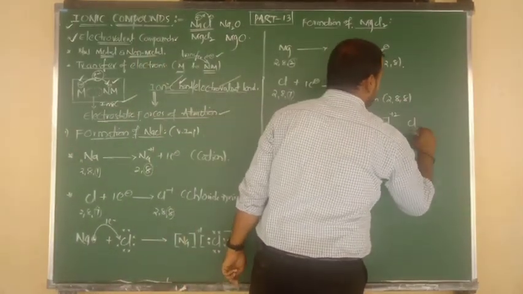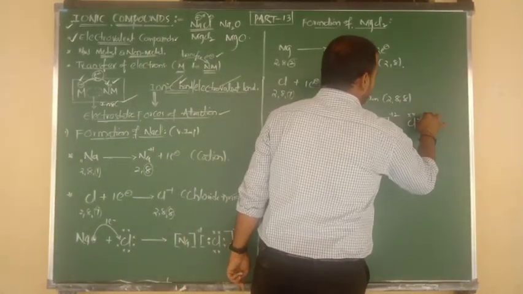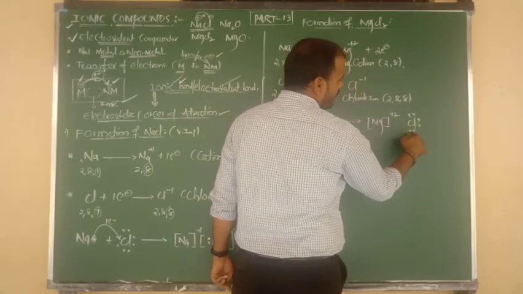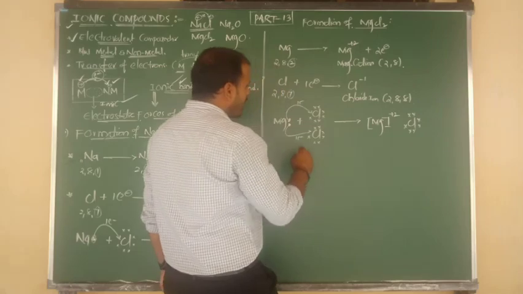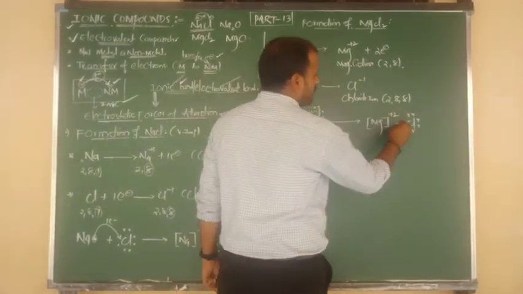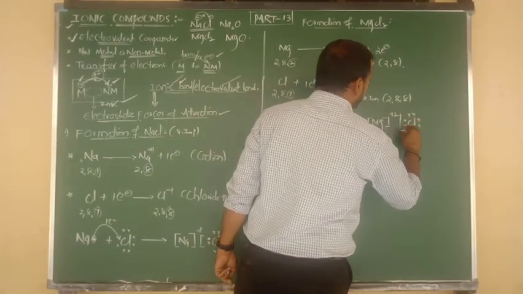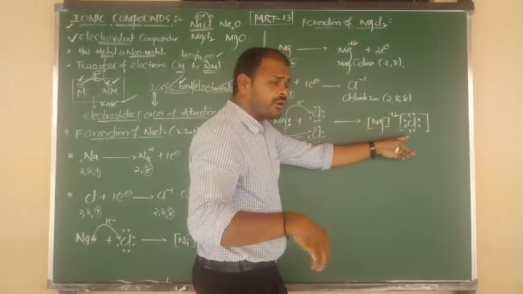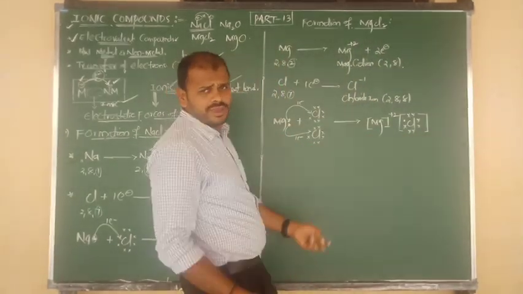Okay, here I am going to write Cl. Cl originally contained how many electrons, beta? 7 electrons. 1, 2, 3, 4, 5, 6, 7. And it is gaining another electron from Mg. Okay, I am going to write it right here. So this is the structure for the first chlorine, and the second chlorine also has the same structure. It is also gaining 1 electron.